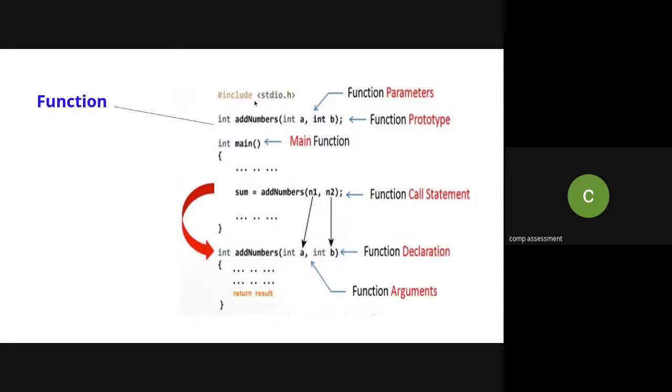So this is my C example, add numbers. This is my main function. Instead of showing this, we will see the actual thing, how the code and the activation will be done. So let me share my screen.